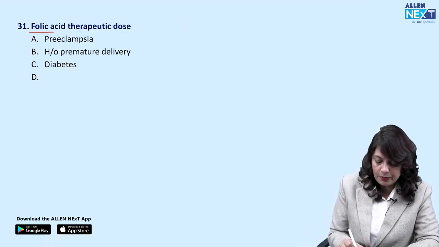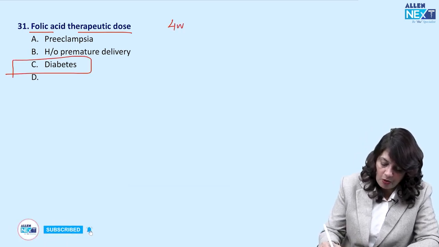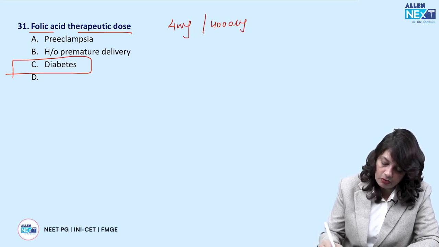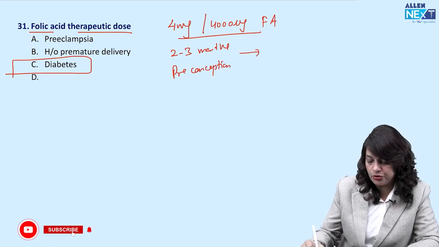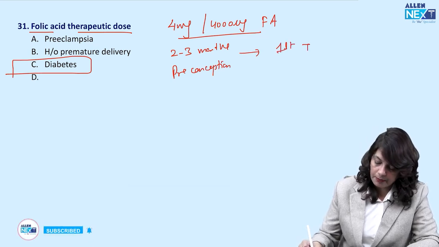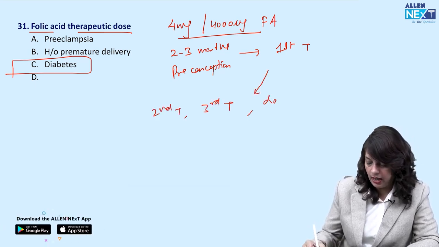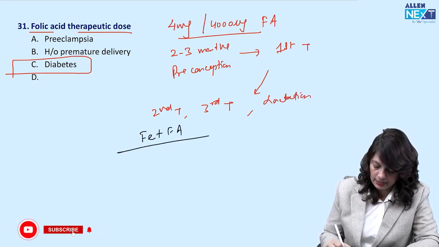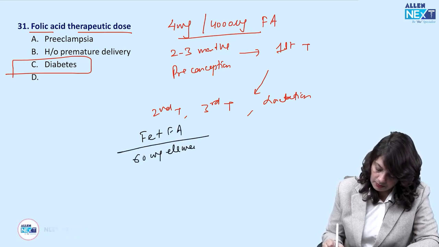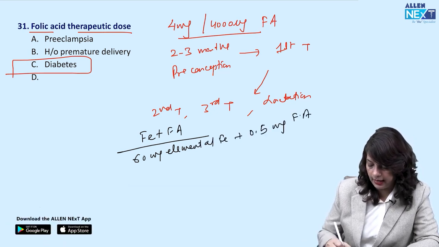Next, folic acid therapeutic dose. Pregnancy with premature delivery or diabetes, always therapeutic folic acid, which in the form of 4 milligram or 4000 micrograms is given 2 to 3 months pre-conception before planning the pregnancy, and it should continue in the first trimester. After the first trimester, in the second trimester, third trimester and lactation, we give iron plus folic acid, where iron is 60 milligram of elemental iron and 0.5 milligram of folic acid.